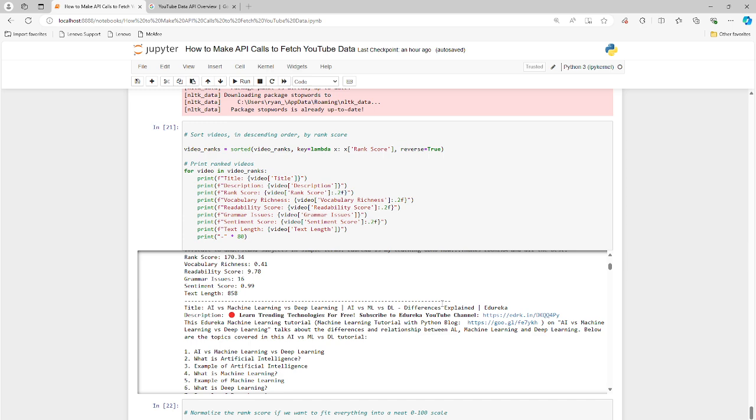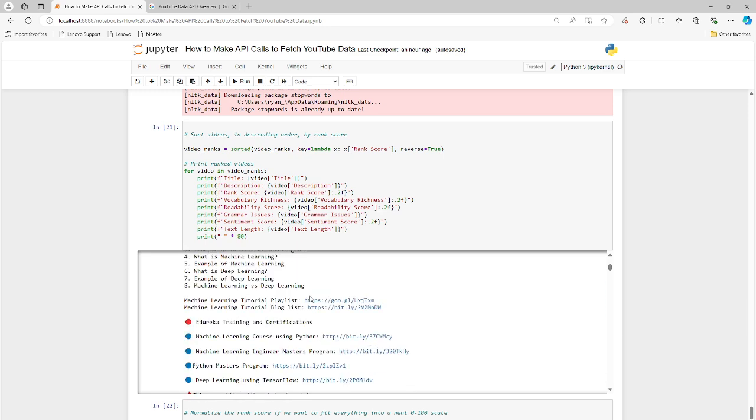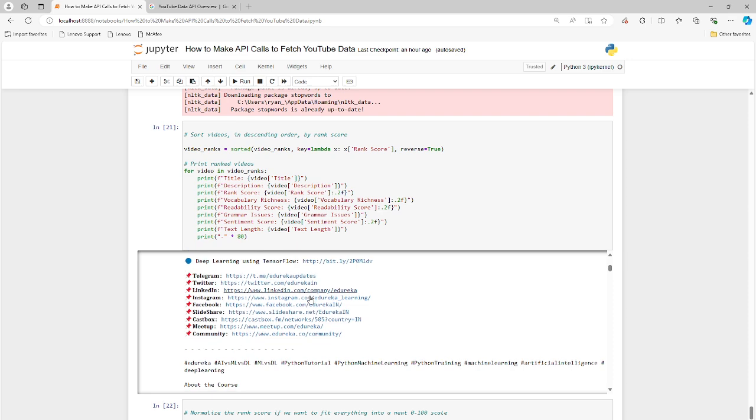Okay, so the overall rank here is 170, vocabulary richness 0.41, readability score 9, grammar 16, sentiment 0.99, and text length 858. Okay, so that's the first ranking. Let's go down a little bit more. I'll give a little more details about this ranking in just a minute. I just want to see one or two more of these ranks, okay?